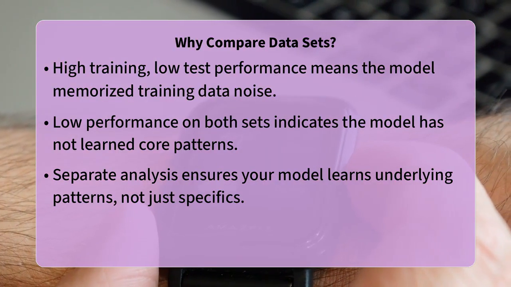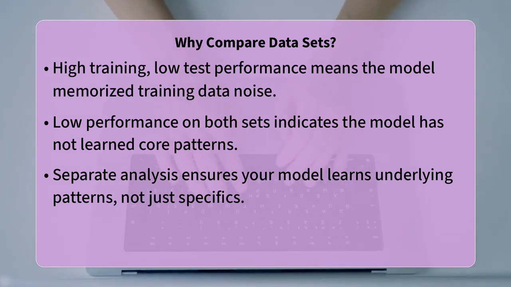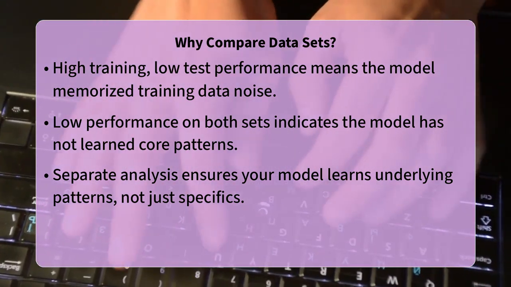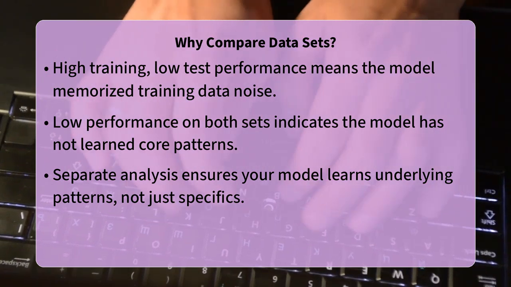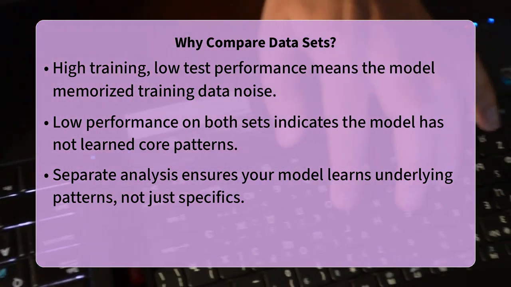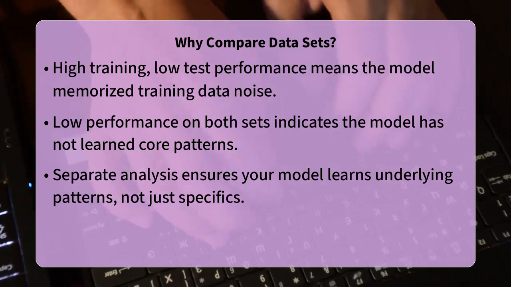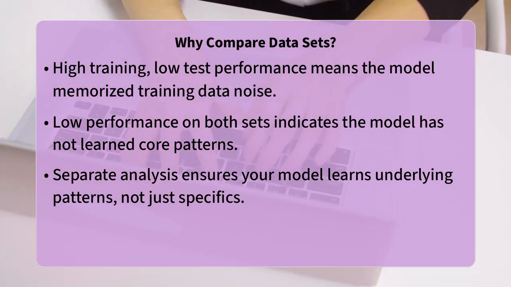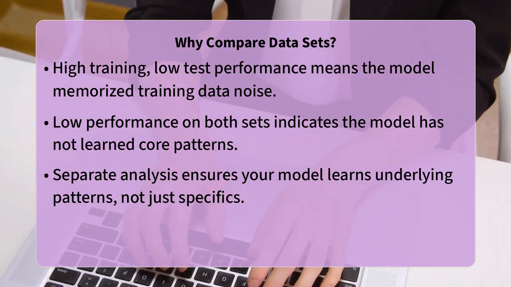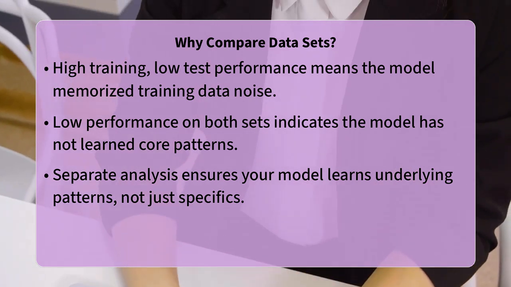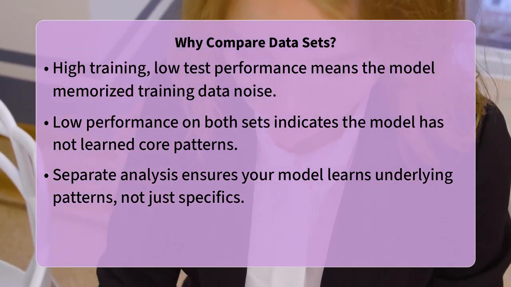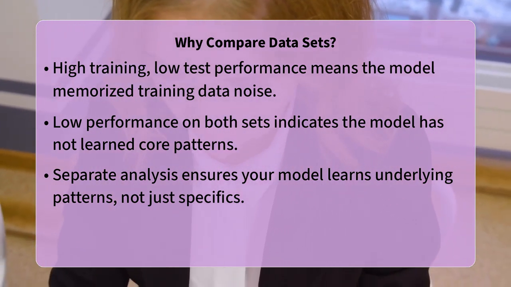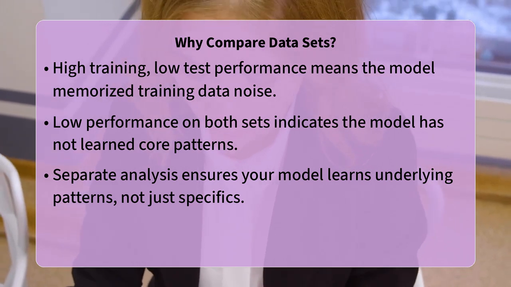The core reason we analyze these two sets separately is to ensure that our model has truly learned the underlying patterns in the data, rather than simply memorizing the training examples. A model that performs exceptionally well on the training set but poorly on the test set is likely overfitting. This means it has captured noise and specific details from the training data that do not generalize to new data. Conversely, if a model performs poorly on both the training and test sets, it is typically underfitting, indicating it has not learned the fundamental relationships well enough to even perform adequately on the data it was trained on.